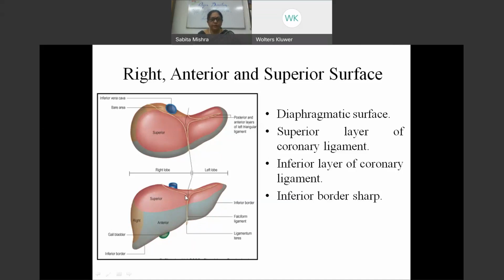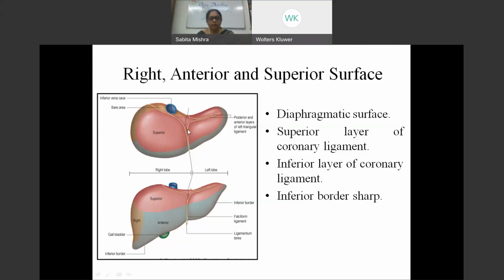Now, this picture that we see is the superior surface, as if we are seeing the liver, removing the diaphragm and seeing it from the top. If you are sitting in the thoracic cavity and looking down, the liver has been removed, and you see that this is the right layer of the falciform ligament. As it is going, it forms a ligament out here, which is called the superior layer of the coronary ligament, and it gets reflected onto the undersurface of the diaphragm.